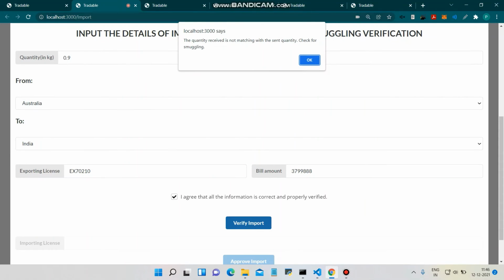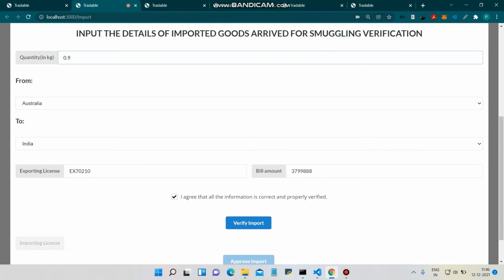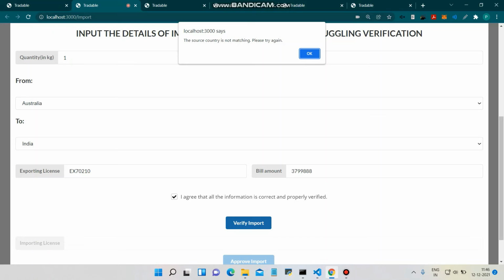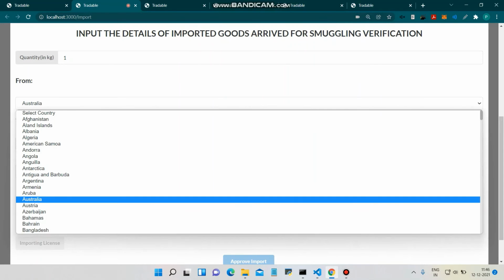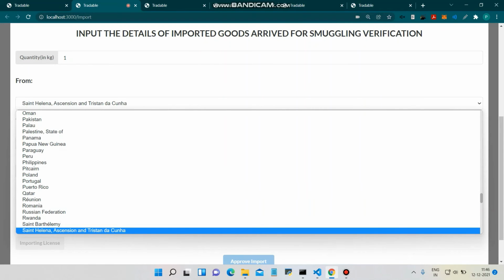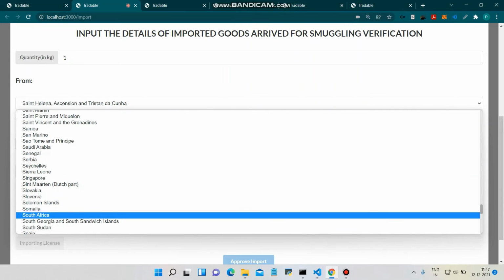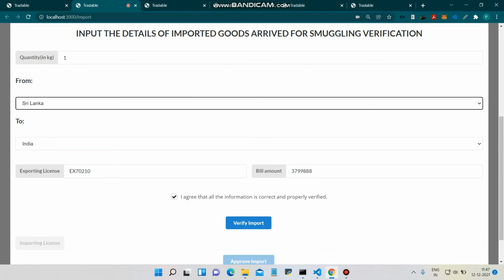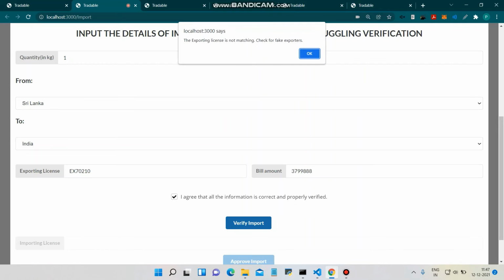Now first, if we add the wrong quantity, let's say he tries to smuggle some 0.1 kg of gold, it says the quantity is not matching with the sent quantity, check for smuggling. So here the transaction fails and the gold won't be imported. Now I keep the right quantity. It says that the source country is not matching, because the source country was Sri Lanka. So let's say I add Sri Lanka. Now, yes. The exporting license is not matching, check for fake exporters.